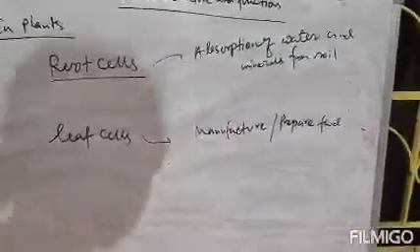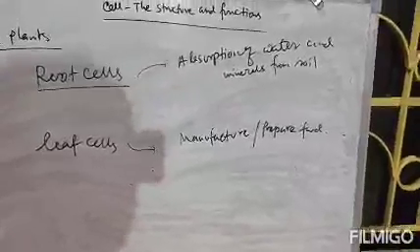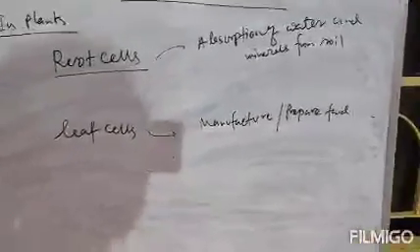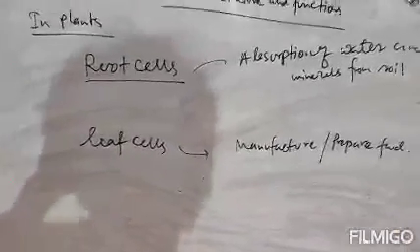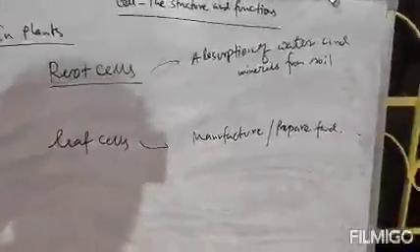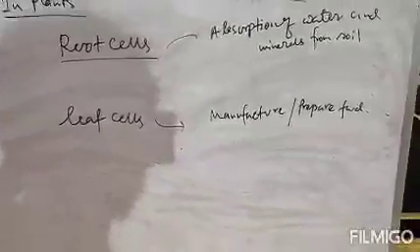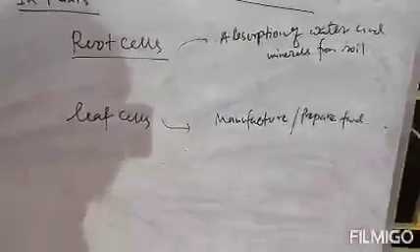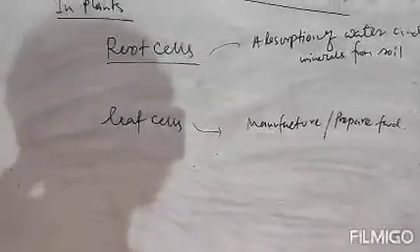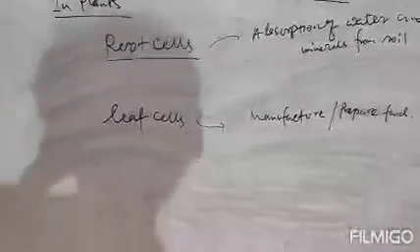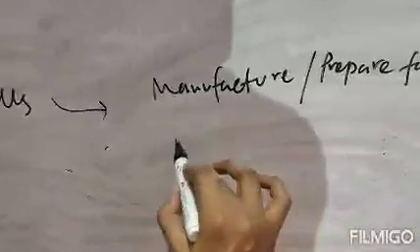That means the raw materials are water and minerals, and chlorophyll present on leaves captures and utilizes the sunlight, and using water, minerals and carbon dioxide it prepares food. That's why leaf is sometimes called the kitchen of the plant. And this whole process, by which leaf prepares food, is known as photosynthesis.